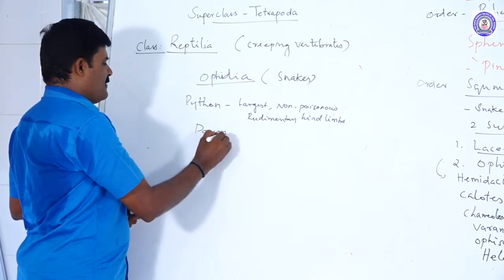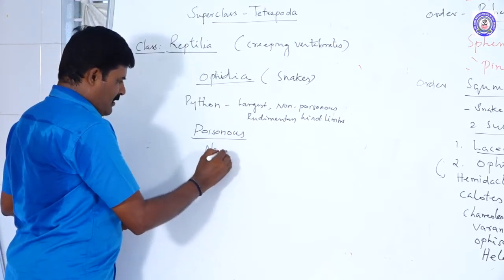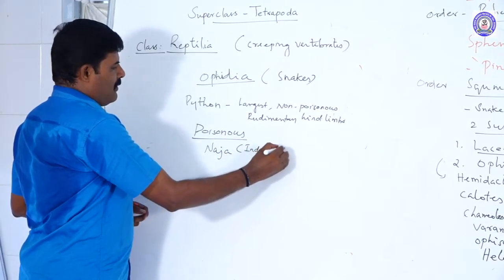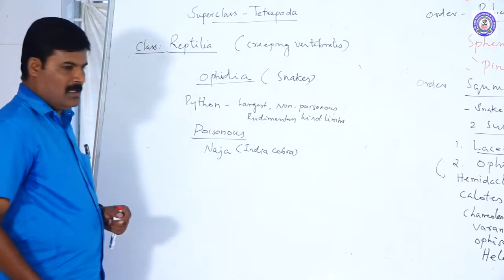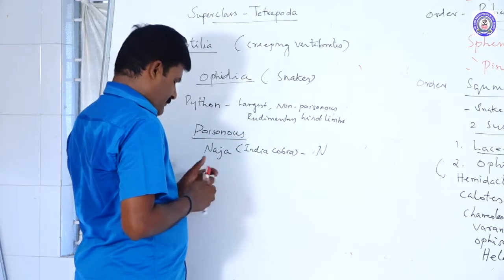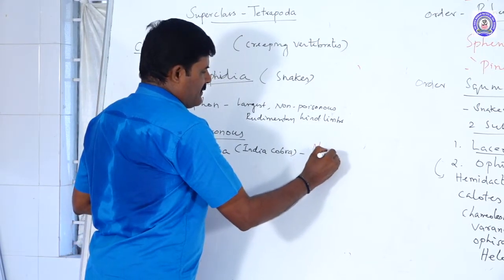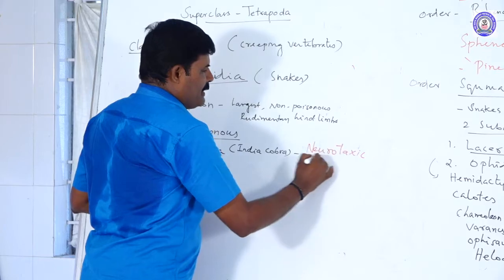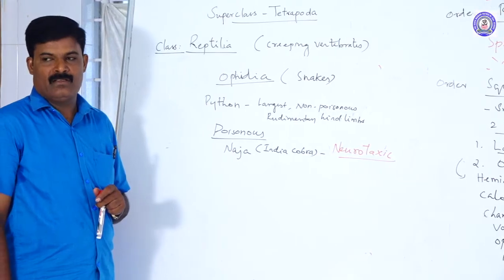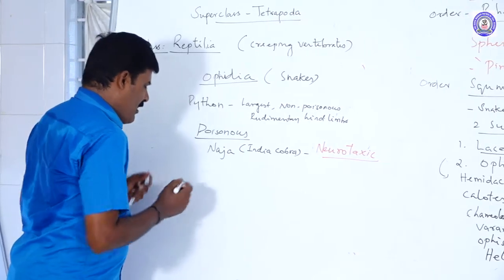Poisonous snake, for example Naja, the Indian cobra. So these are the poisonous snakes. Their poison is neurotoxic. Note it. What is neurotoxic? When a Naja bites, it immediately damages our nervous system. That is called neurotoxic.